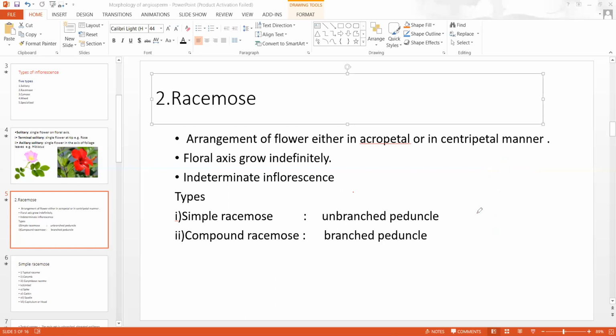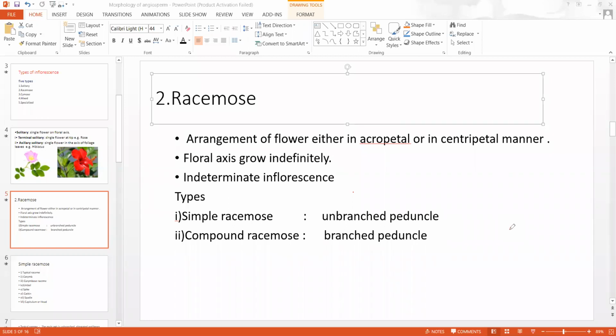If the peduncle is branched, this is called compound racemose. If in that branched peduncle the flowers are arranged in acropetal succession, that is called compound. And if there is only one floral axis and flowers are arranged in acropetal or centripetal succession, that is called simple racemose.